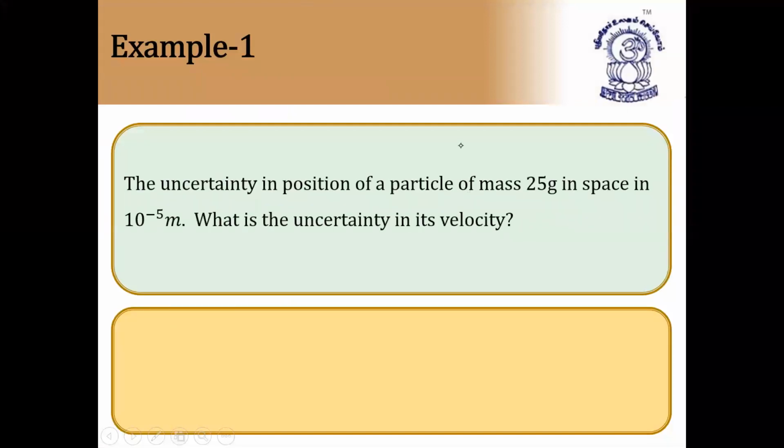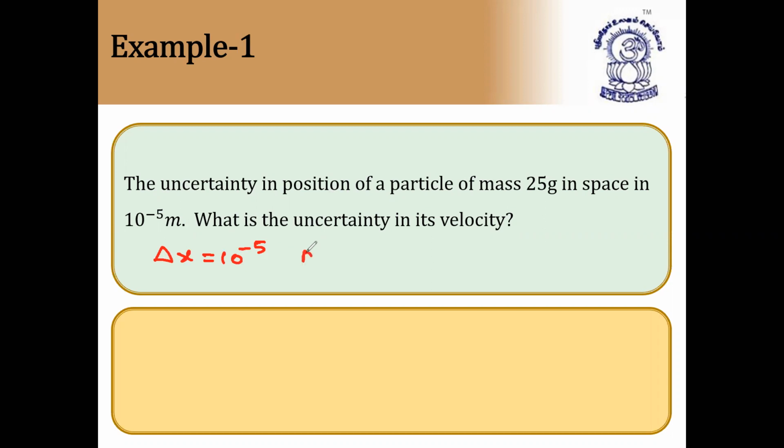The uncertainty in position of a particle of mass 25 grams in space is 10 to the power of minus 5 meters. What is the uncertainty in its velocity? So they have given mass and they have given position also, that is delta x. So delta x, that is uncertainty in position, is equal to 10 to the power of minus 5. Mass is equal to 25 grams, that is 25 into 10 to the power of minus 3 kg, because we have to take it in SI system.